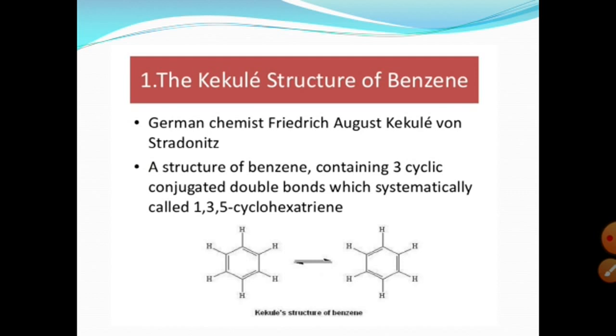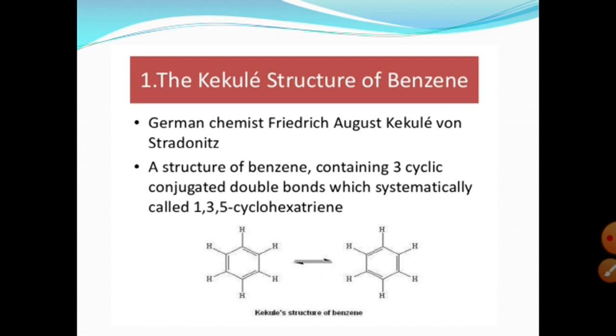Kekulé structure of benzene. The structure of benzene contains 3 double bonds which are alternate to each other: one double, one single and one double bond. Benzene has a planar cyclic conjugated structure, and we have already discussed that each carbon of benzene is sp2 hybridized.